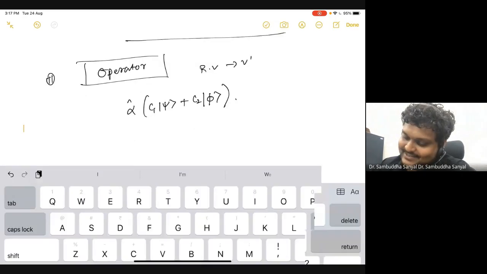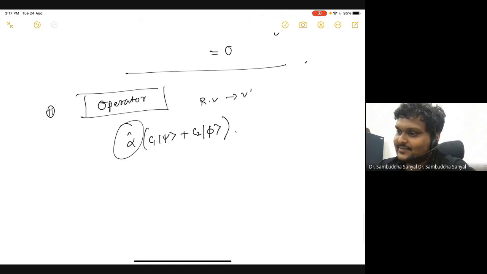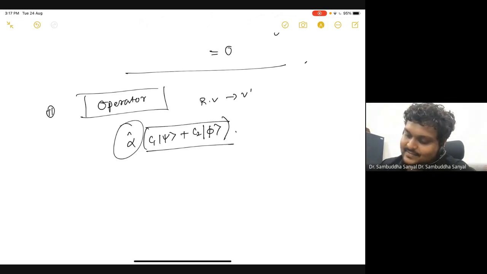So this alpha is an object which starts from here, and I want to know what it does to this whole thing. So how will I do it? To know that, all I have to know is how alpha acts on these component vectors, which means psi and phi, because C1 is a scalar. So we have to know this.